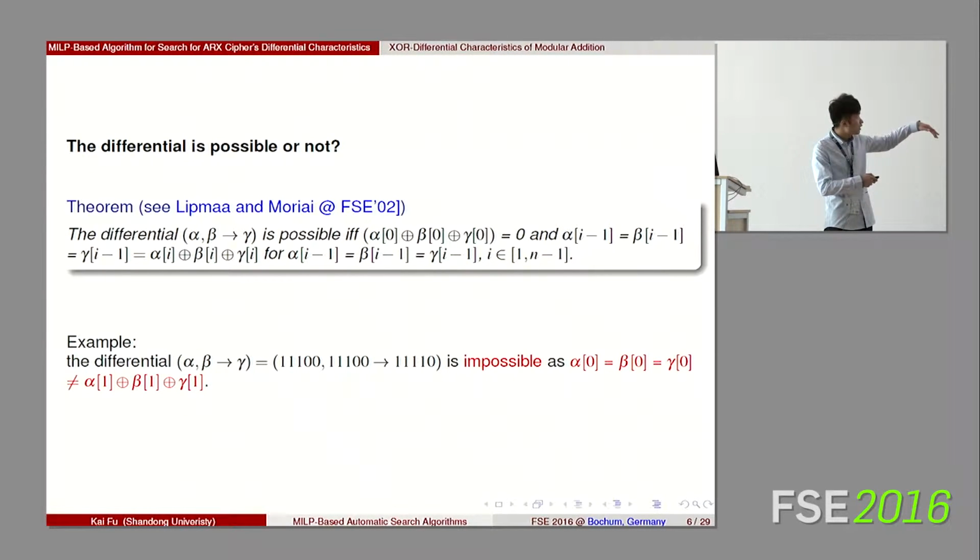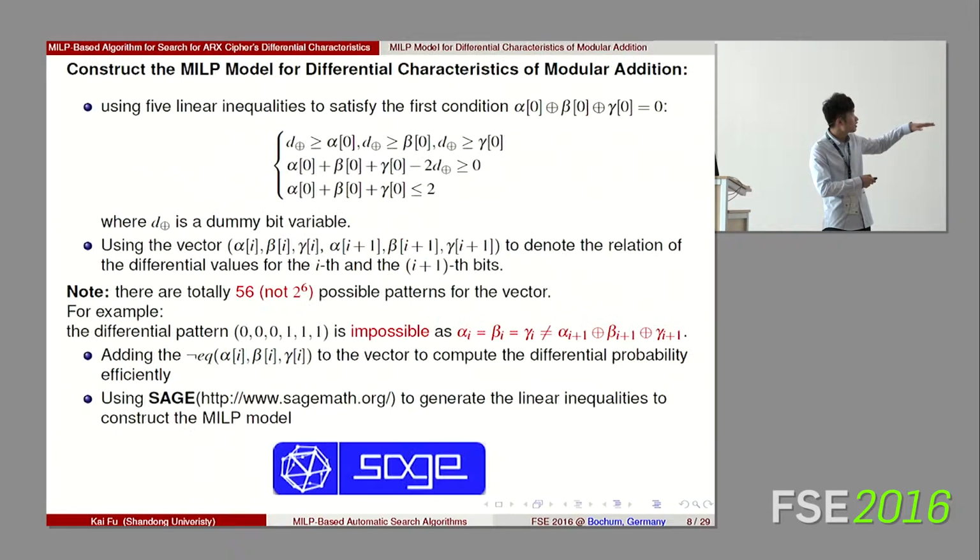From the first theorem, we know that the vector has only 56 possible patterns, not 2^6. From the second theorem, we know that the probability is only related to the eq function. So we add the eq function to the vector to calculate the probability efficiently.